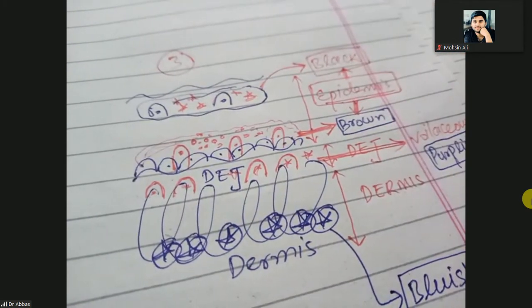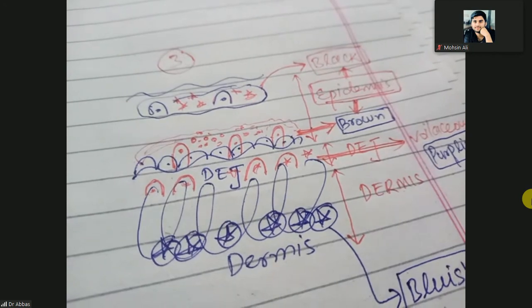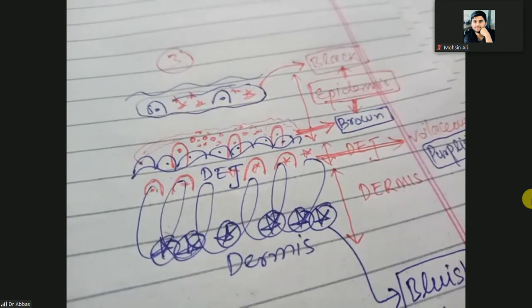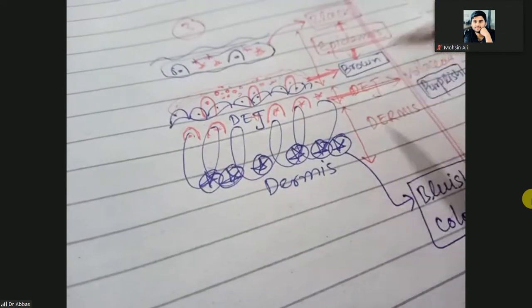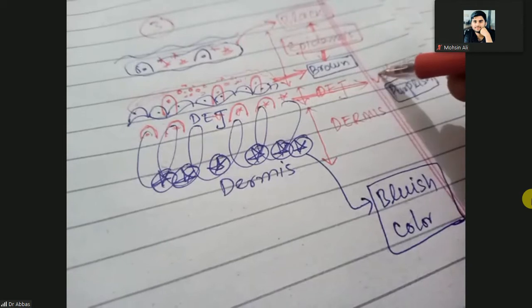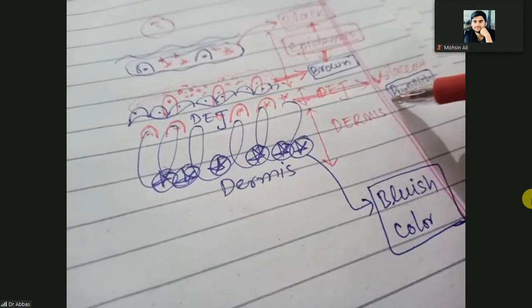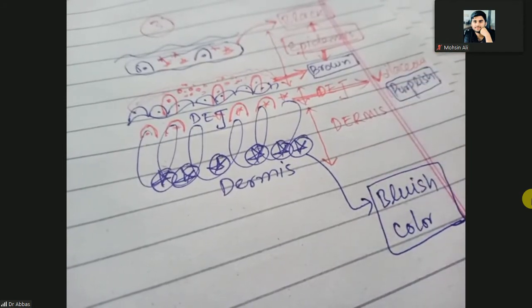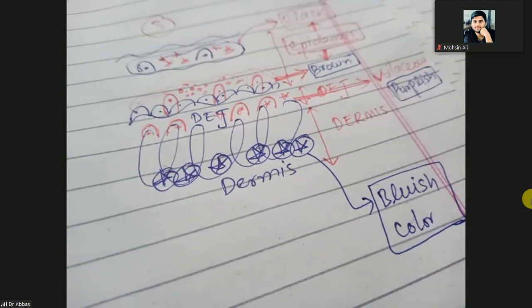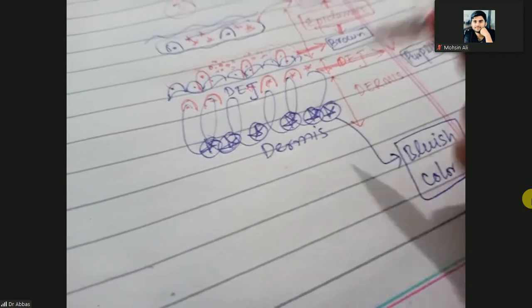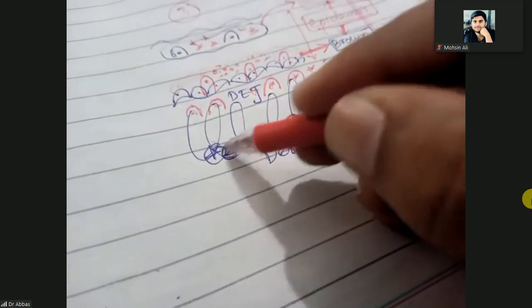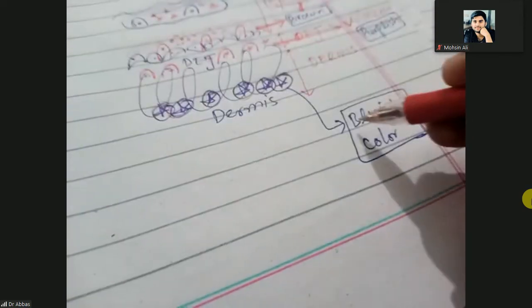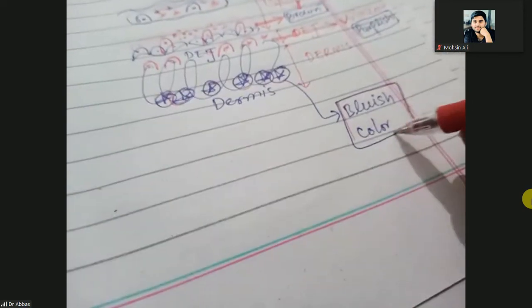There are other examples where the melanocyte and melanin are present in the dermoepidermal junction, then the color of the skin will be violaceous or purplish. If, due to any abnormality, congenital or acquired, the melanocyte and melanin are present in the deep dermis, then it will impart the bluish color to the skin.